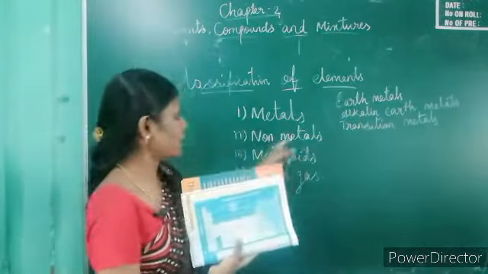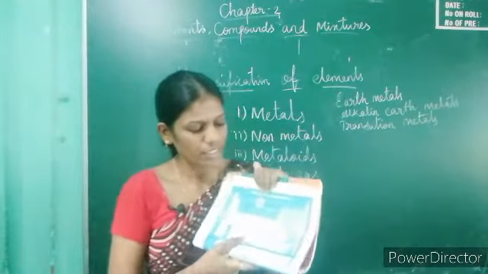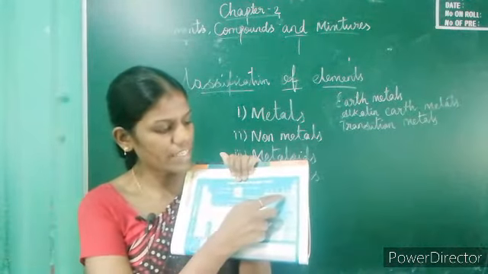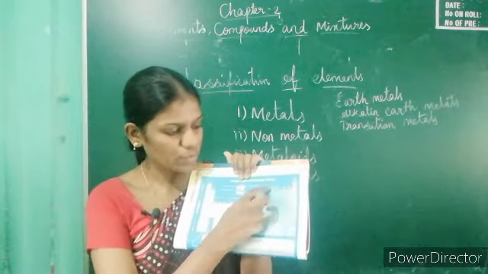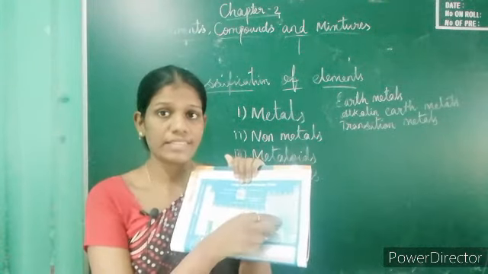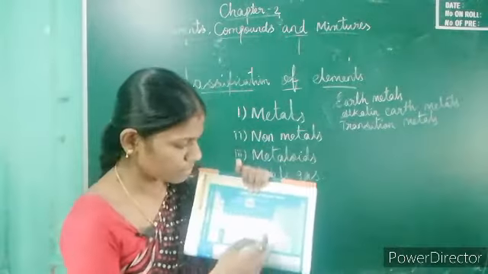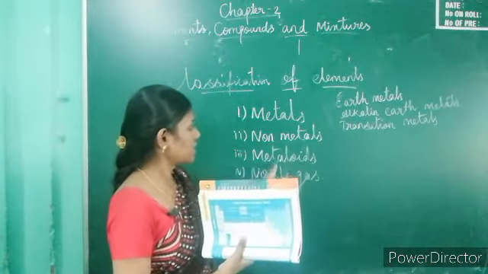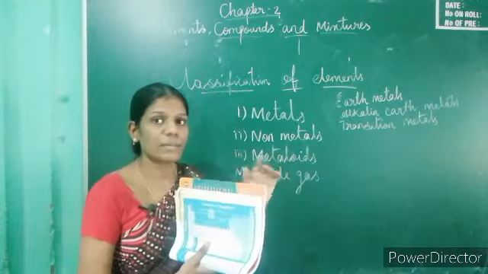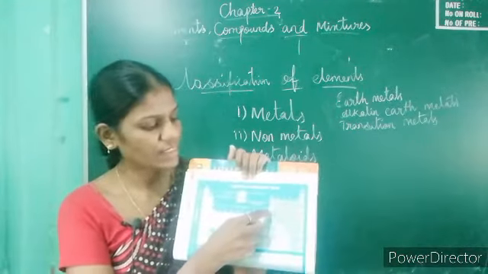Next one is non-metals. Non-metals here are boron, carbon, nitrogen, oxygen, fluorine. This blue color is non-metals. Next, third one is metalloids. See this ash color line.